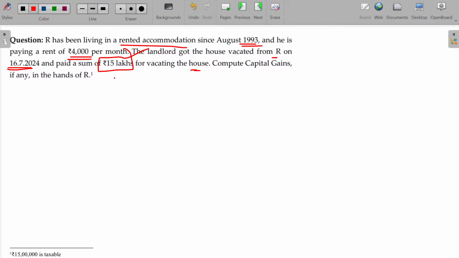In this case, whatever amount is paid between landlord and tenant, around 15 lakhs paid by the landlord to the tenant for vacating, is called tenancy right. And for the tenant, this 15 lakhs is considered as taxable income. Is that clear? For the tenant, this becomes capital gain. Compute the capital gain, if any, in the hands of R.